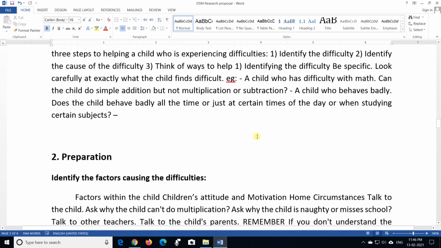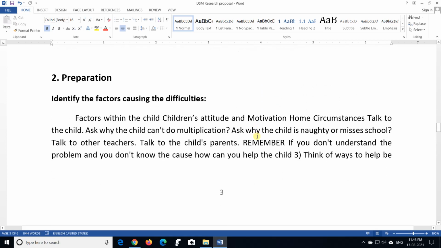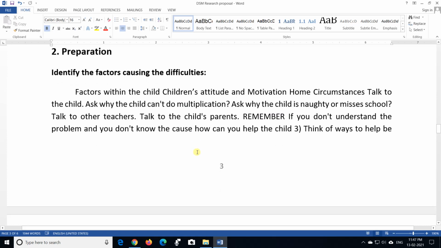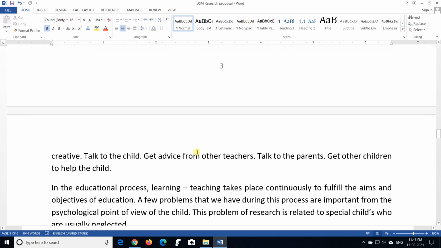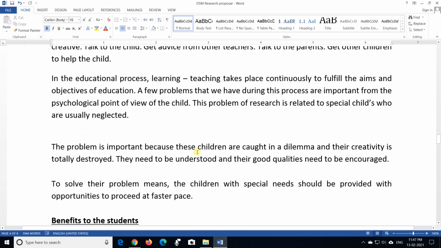In point number 2, you are going to explain the preparation. Here you are expected to mention what preparation you are expected to do in that particular field of study. Like when you want to work with special children, you need to identify the various special children in your school or in your class, and you need to identify their issues, academic issues in the field of education.